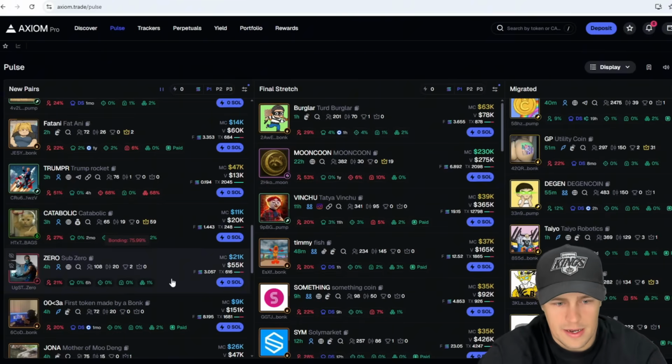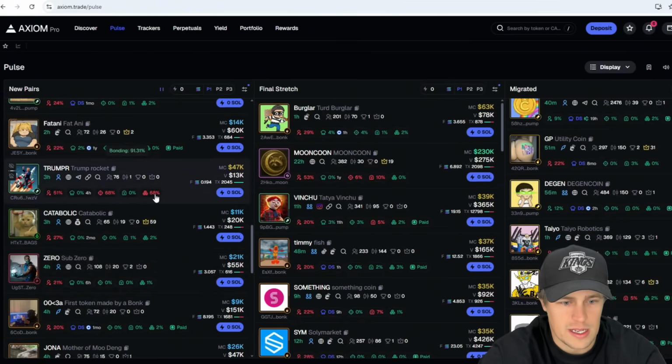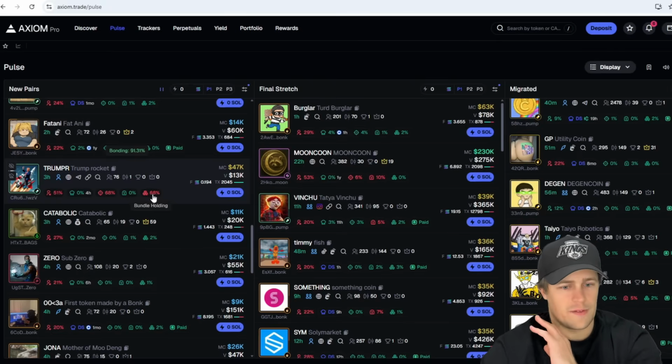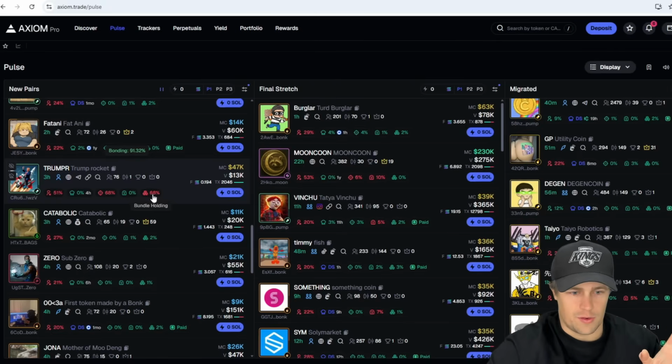And then you've got the bundling as well. So this one up here, Trump Rocket, is 68% bundled. Red flag, absolutely do not get involved in that whatsoever.